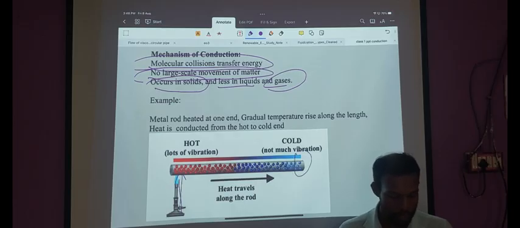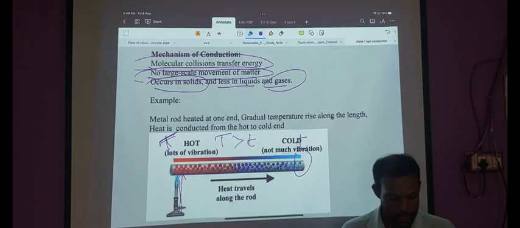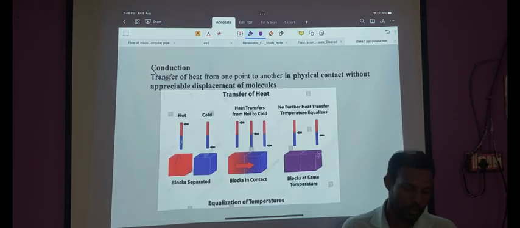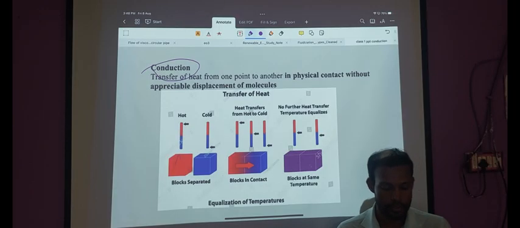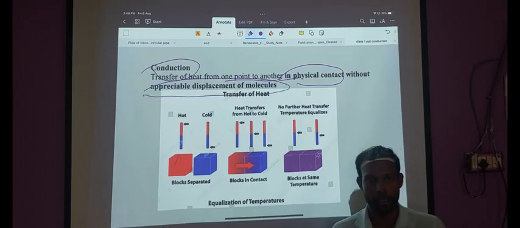As the temperature increases from one end, let's assign it a temperature capital T, and let's assign a temperature small t, capital T being greater than small t. So heat is naturally going to flow from higher temperature to lower temperature. Conduction is the process of heat transfer from one point to another in physical contact without appreciable displacement of molecules.